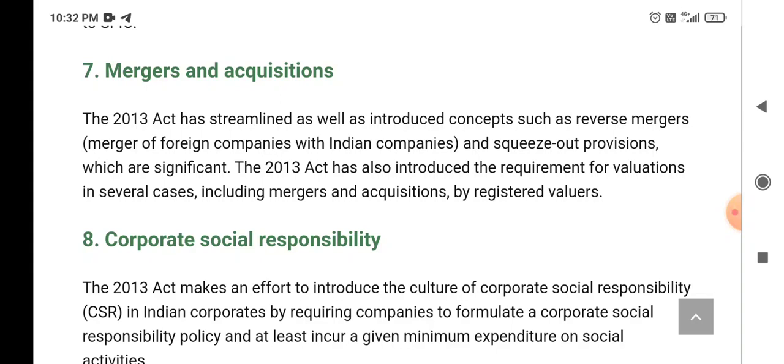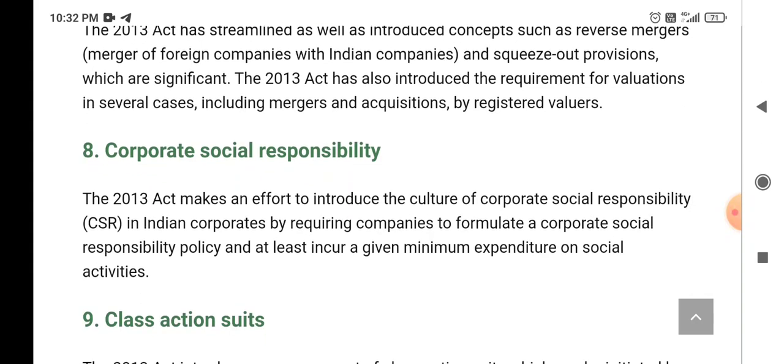Corporate social responsibility, that is CSR, which is a very important part under this Companies Act 2013. The 2013 Act makes an effort to introduce the culture of corporate social responsibility in Indian corporates by requiring companies to formulate a corporate social responsibility policy, and at least incur a given minimum expenditure on social activities, which will be very helpful for societal growth.